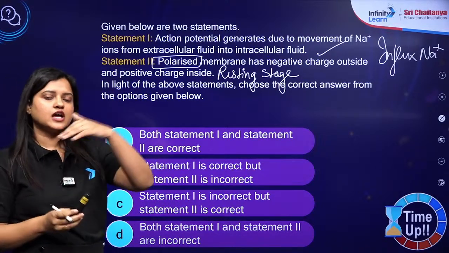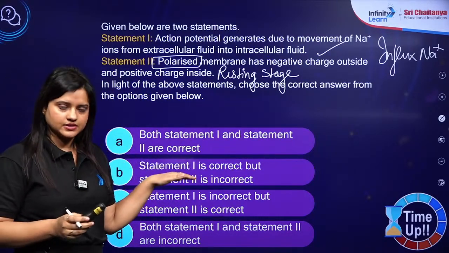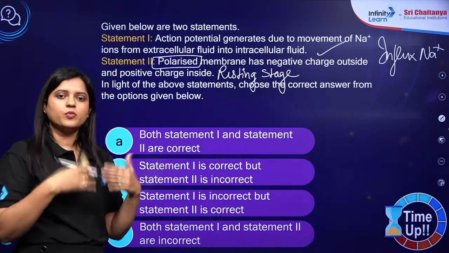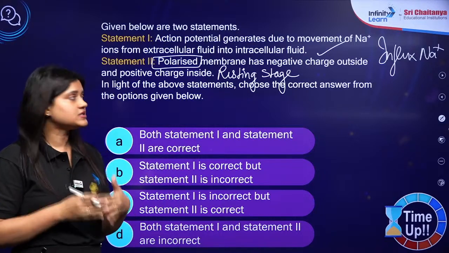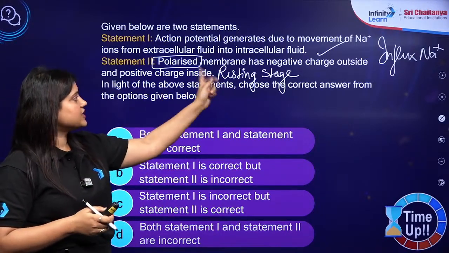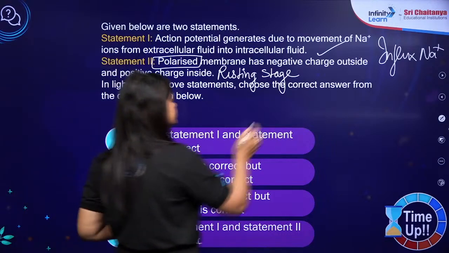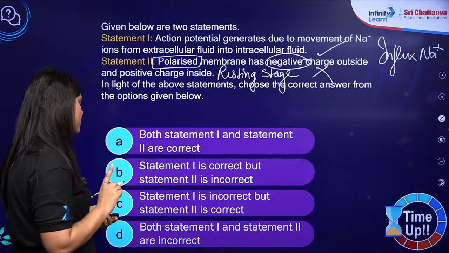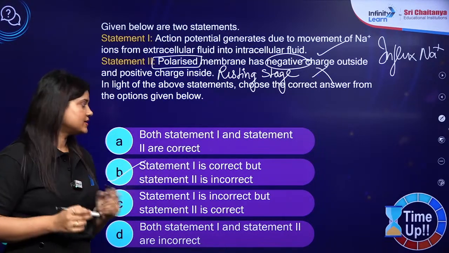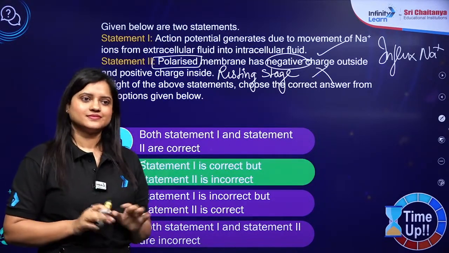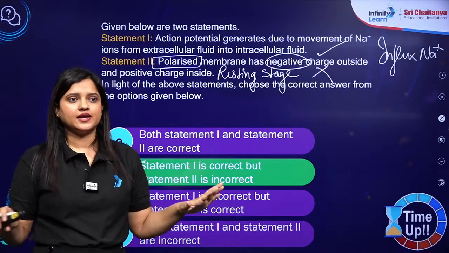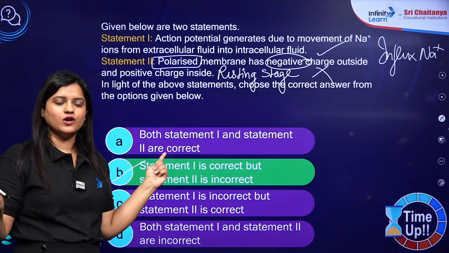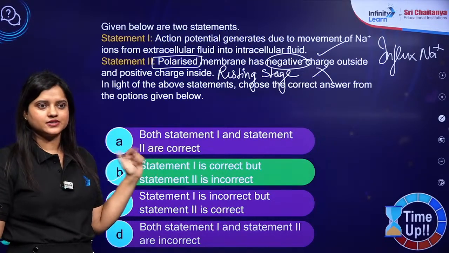क्या होता है? Positive ions ज़्यादा होते हैं बाहर, negative ions अंदर. Basically, it is not actually this type of distribution. It is relative distribution, more positive ions outside, less positive ions inside. But यहाँ पे बोल रहा है कि there is negative charge outside, which is wrong. Positive outside, negative inside. So answer is statement 1 correct, 2 incorrect. That means B. So it is B, B, B, not A, everyone. Am I clear to all of you? Got it? Good.